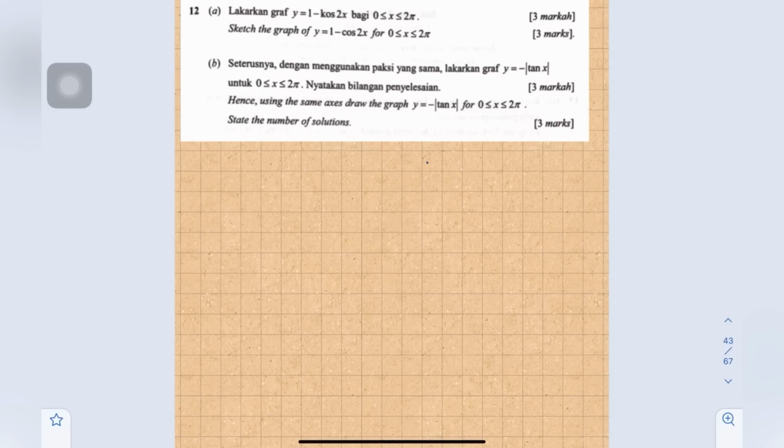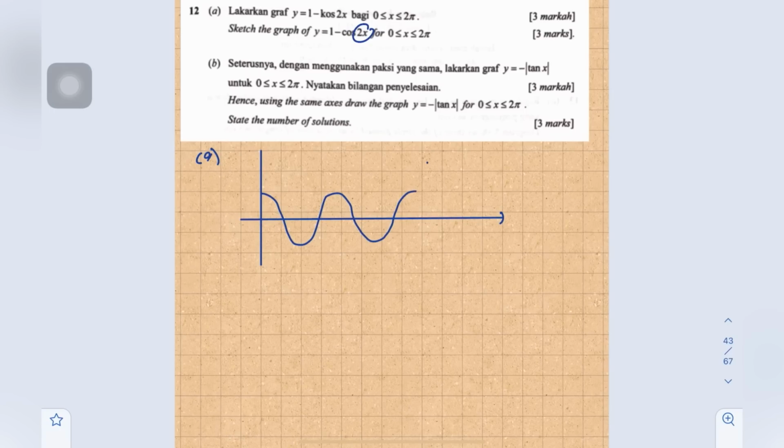Number 12a, sketch the graph of y equals 1 minus cos 2x for x from 0 to 2 pi. For the first step, we have the graph of cos with 2 cycles. Let's sketch it first: cos with 2 cycles, like this, with 2 pi and pi marked. The maximum is 1 and the minimum is negative 1.